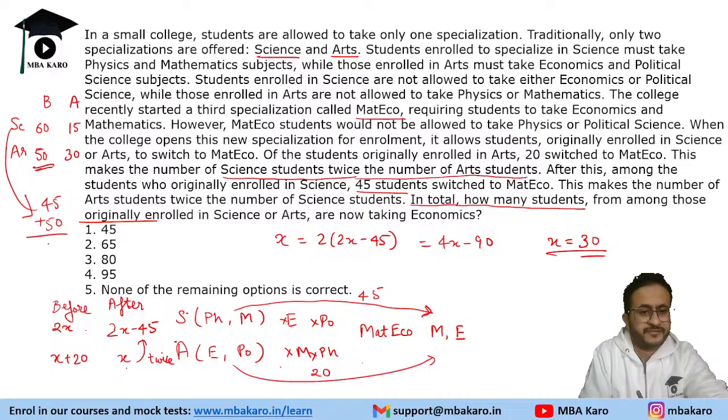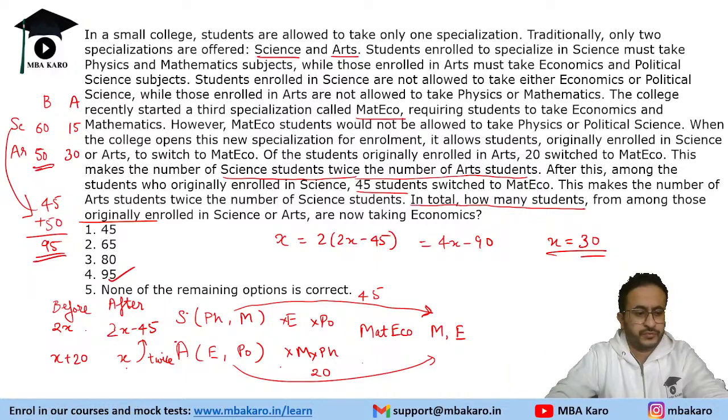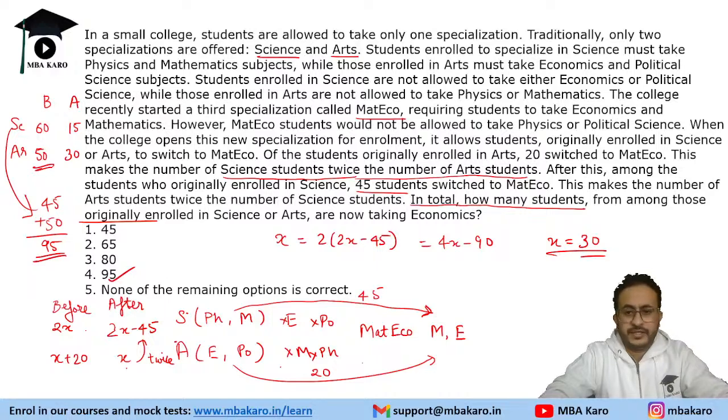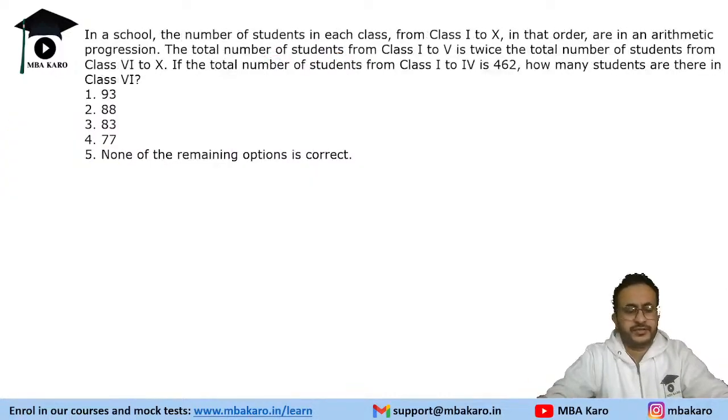So total we have 95 students who have now economics. Okay. So the answer is 95. So this was a question which was not worth attempting in the examination because of its length. Okay, let's look at the next question. Now this is a smaller question, shorter question I mean, and this should have been attempted in the examination.